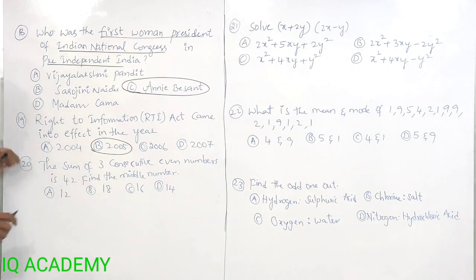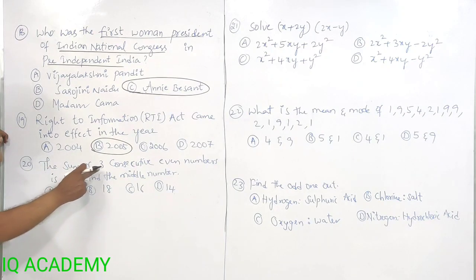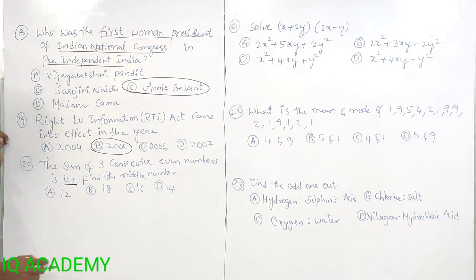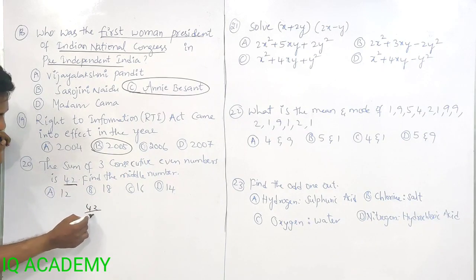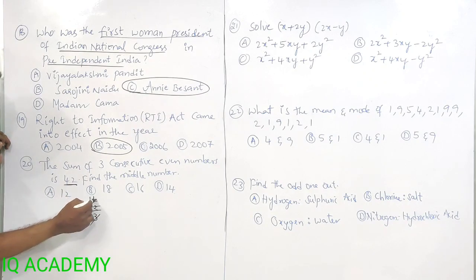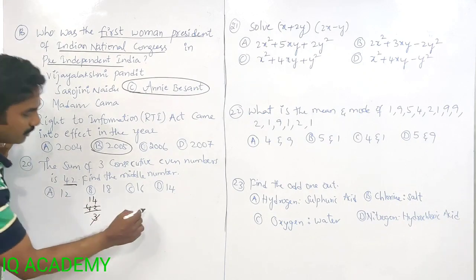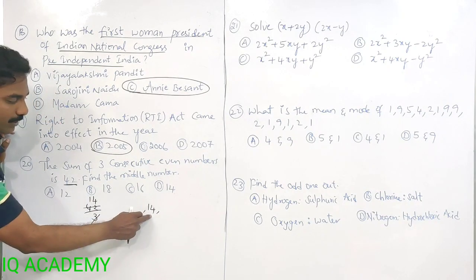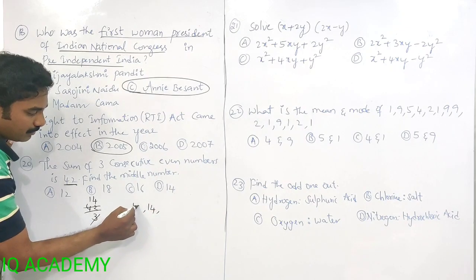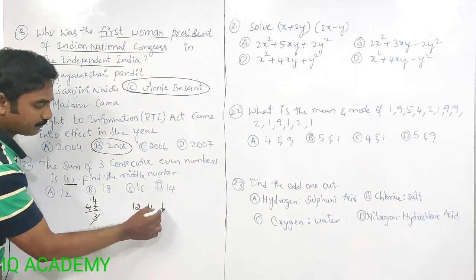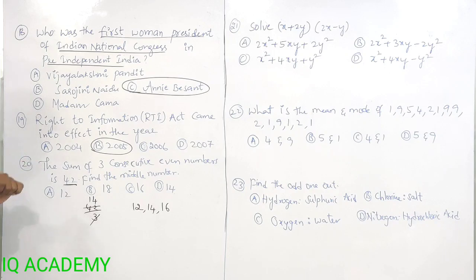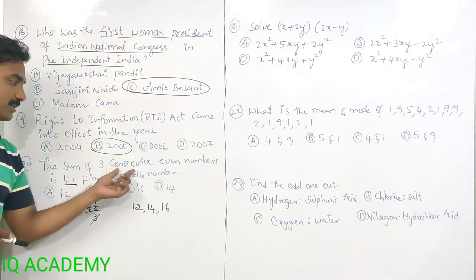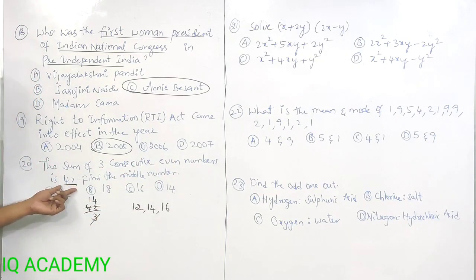The sum of, this is related to arithmetic, the sum of 3 consecutive even numbers is 42. 42 is the sum of 3 even numbers. 3 ones are 3, 3 fours are 12. So in the middle 14 is there. 12, 14 and 16. These are the three even numbers we need.